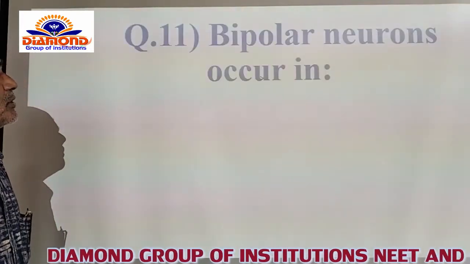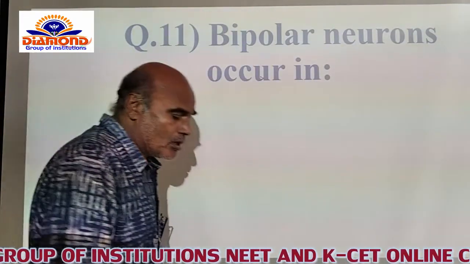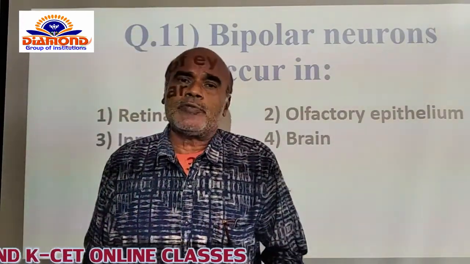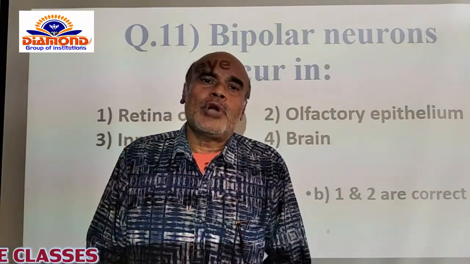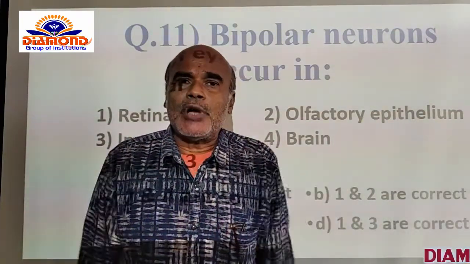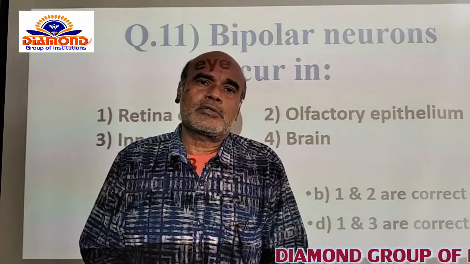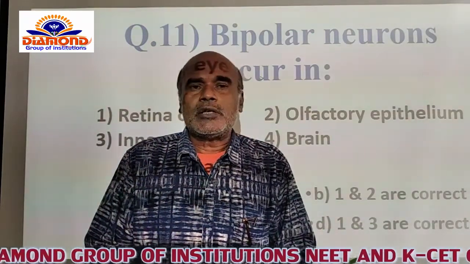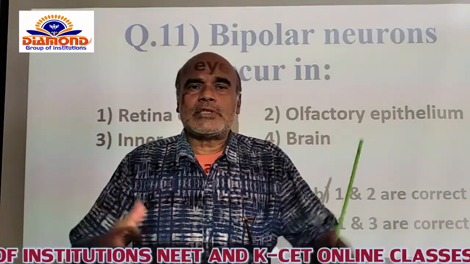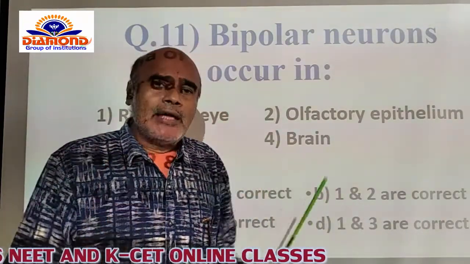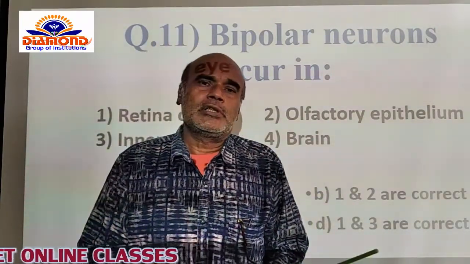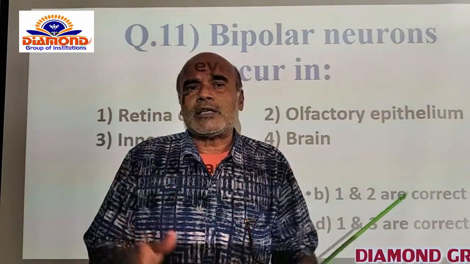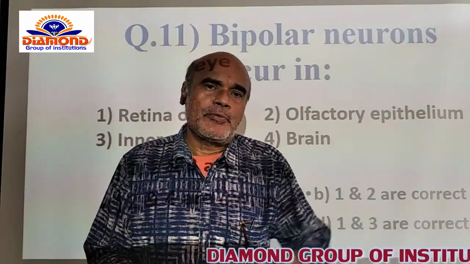Now we go for the next question. Bipolar neurons occur in. What do you mean by bipolar? You know that the nervous tissue of the human body is simply made of neurons itself. Of course, the neurons are functionally classified into three types also. So, sensory neurons and motor neurons and neutral neurons are present, and mixed neurons are also present. Like that, here the neurons along with the nerve fibers are present, and nerves are also present.